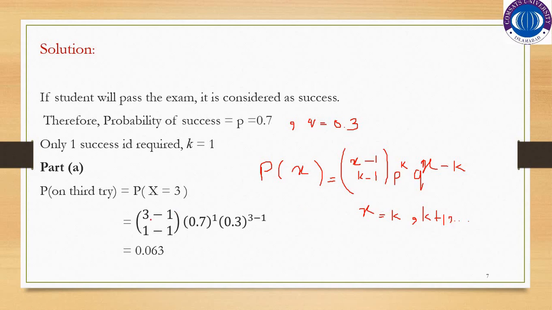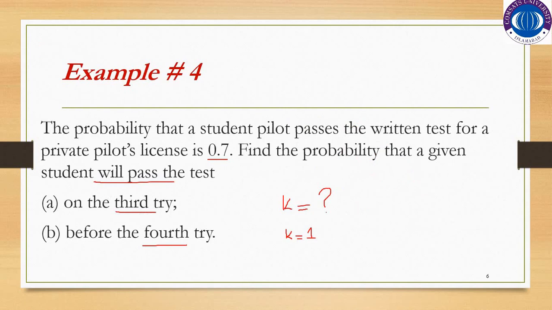So now here we have substituted x is equal to 3, k is equal to 1, p is equal to 0.7 and q is equal to 0.3, which has given us the probability 0.063, which is the probability that the student will pass the test on the third try.